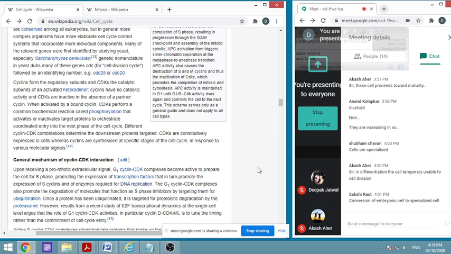As such, CDKs, the kinases, do not do anything, and cyclins do not do anything. But when they come together and are activated, they make the activated complex. This CDK will phosphorylate target proteins, and because of that it will either activate or inactivate them, and they orchestrate the coordinated entry.